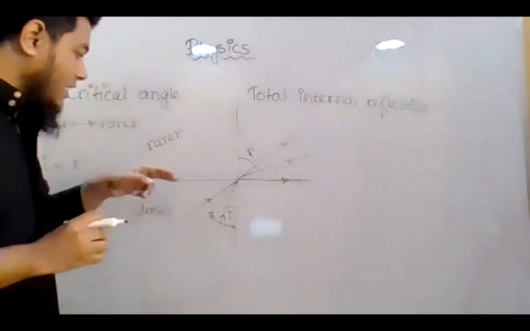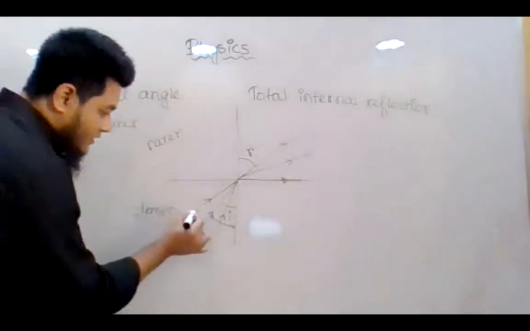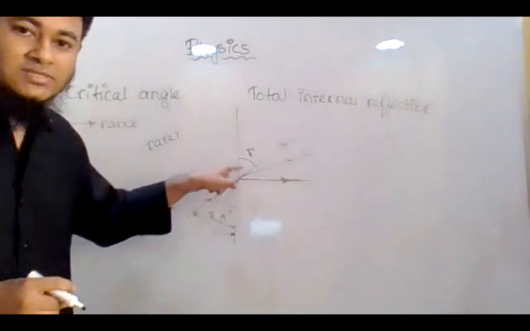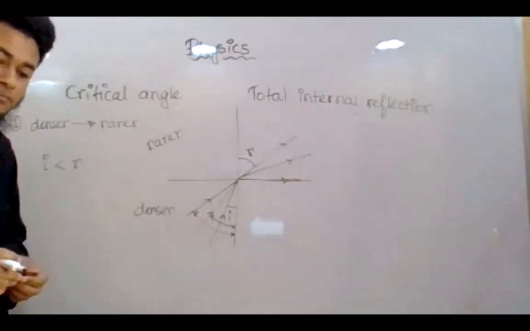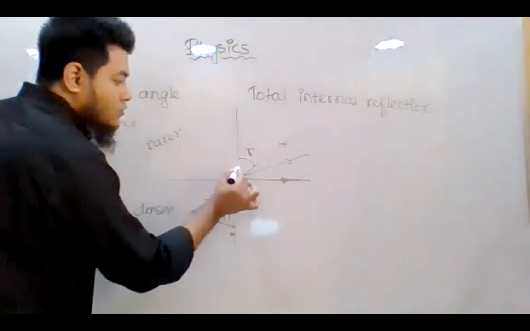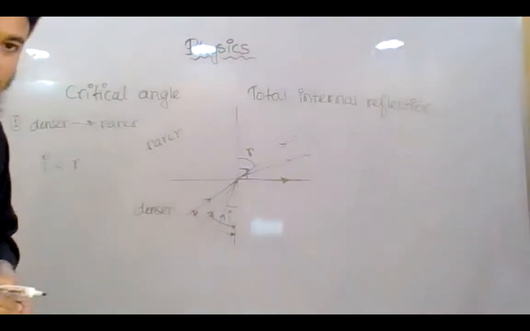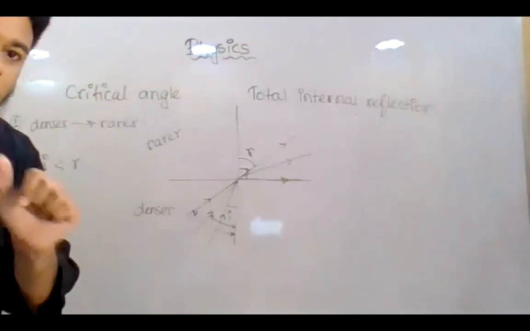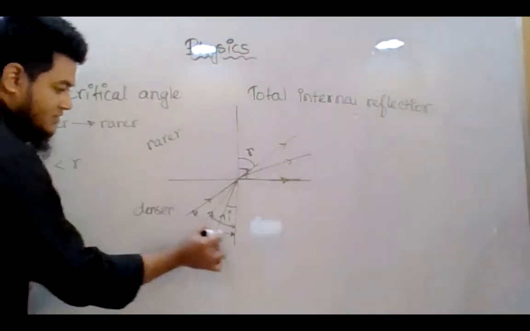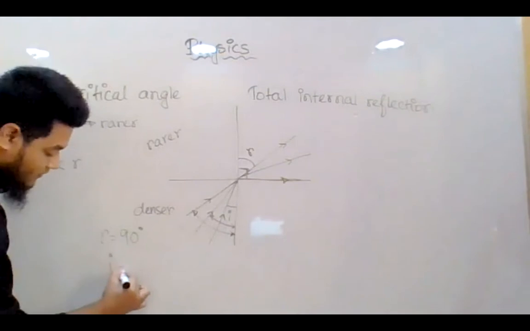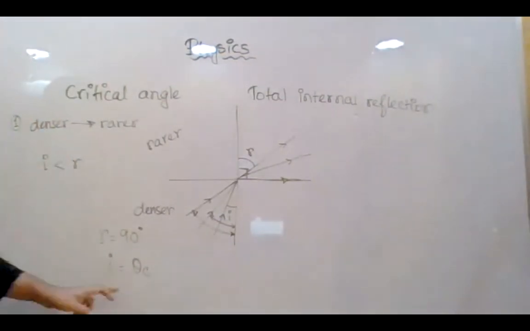Remember, let us say this is the incident angle now, and for this incident angle, what is the refraction angle? Can anybody tell me? 90 degree. Because this is the normal and this is the refracted ray now, so the angle between them is 90 degree. In this case, when the refraction angle is 90 degree, the angle of incidence is called the critical angle, which is expressed by theta c. Understood what is the critical angle?